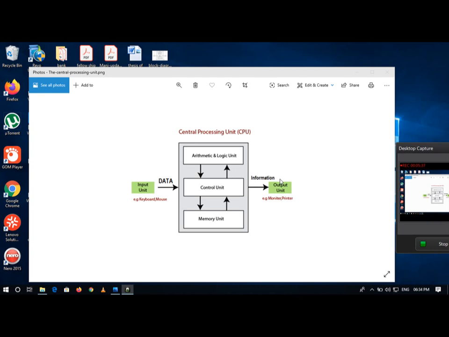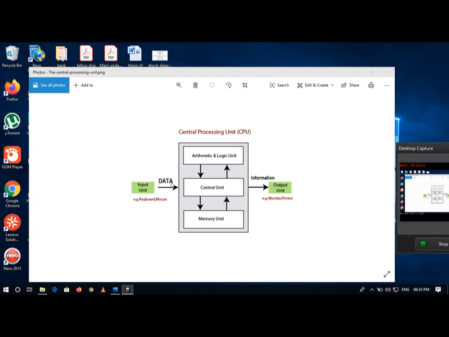According to the definition, a computer receives data as input. What we give into the system is called data. This data is processed in the processing unit. What is processing?